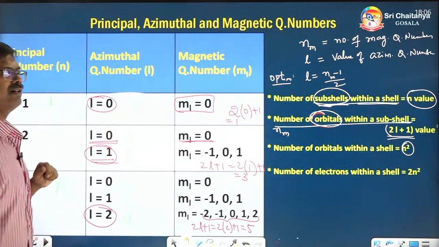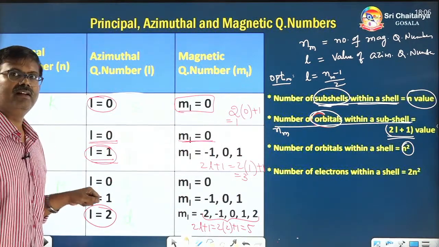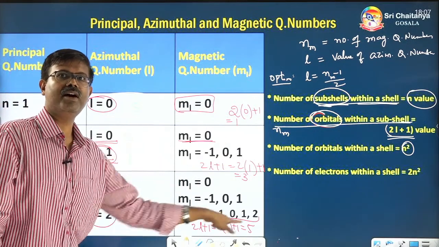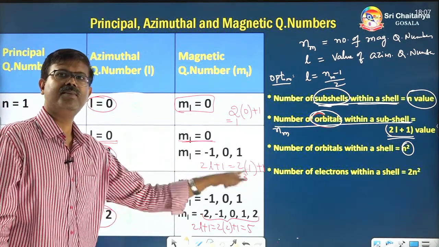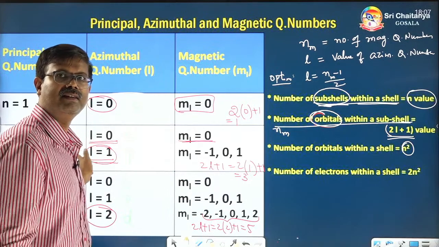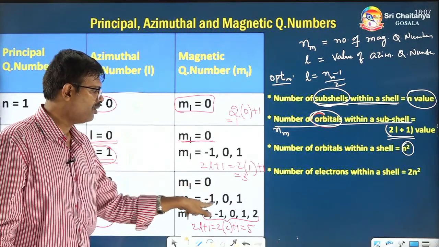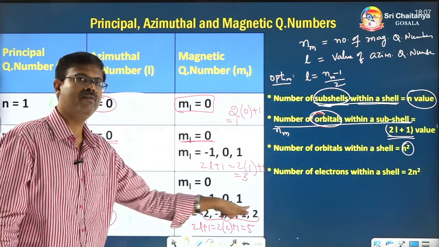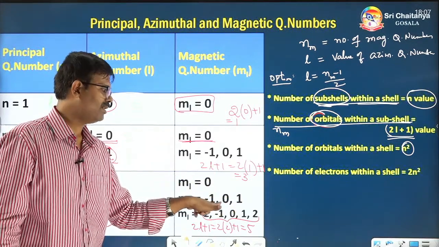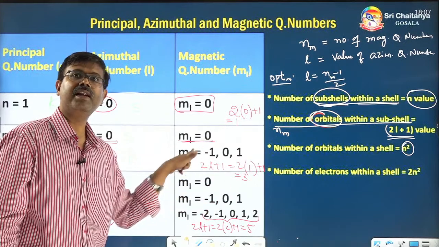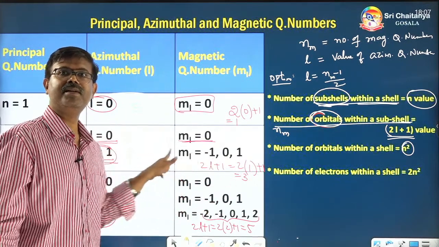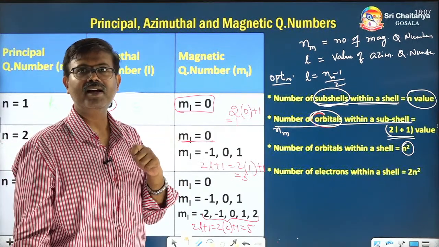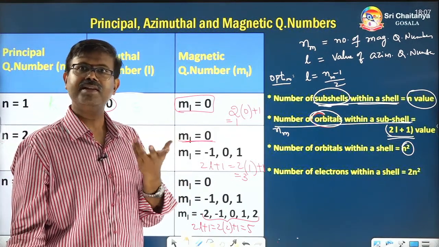Now let's see that. Suppose we take the third shell, how many orbitals are present? Let's count all the orbitals, all the houses present in that third shell. If you count all of them, here 1 is there, here 3 orbitals are there, here 5 are there. 1 plus 3 plus 5, total 9. 9 orbitals are present in the third shell, which is nothing but 3 square, right? n square. 3 square is 9.